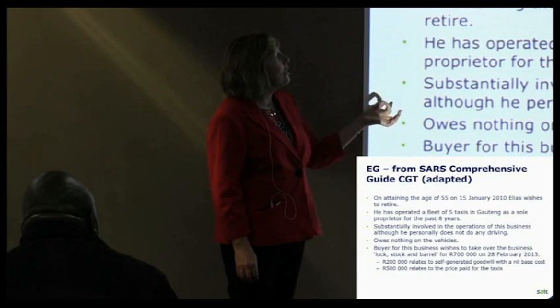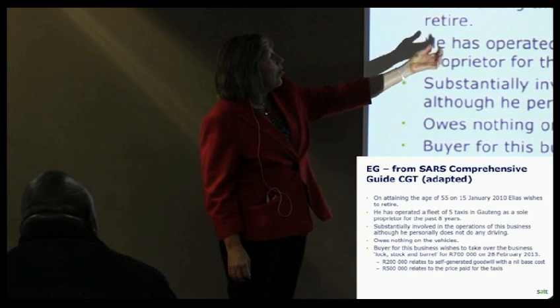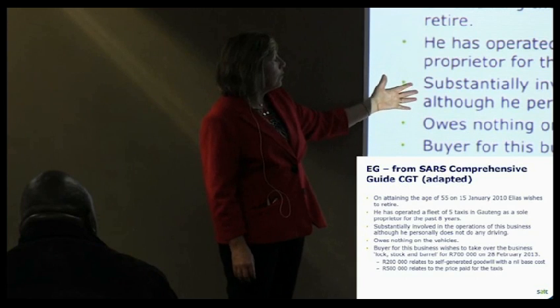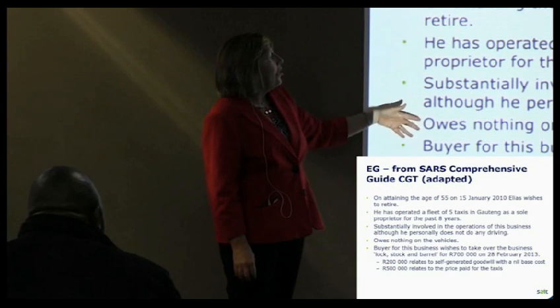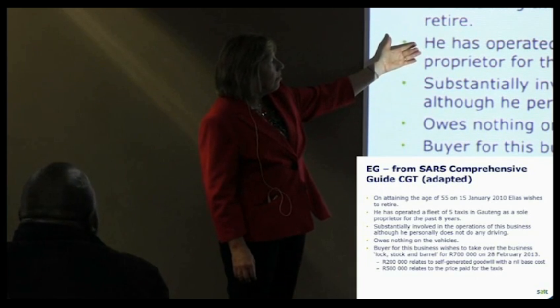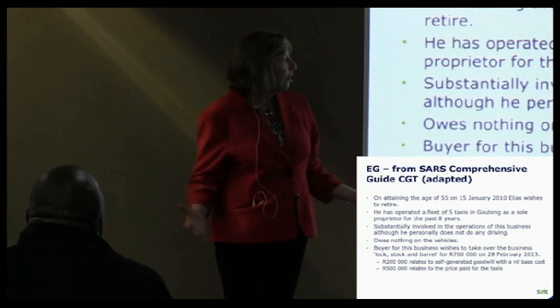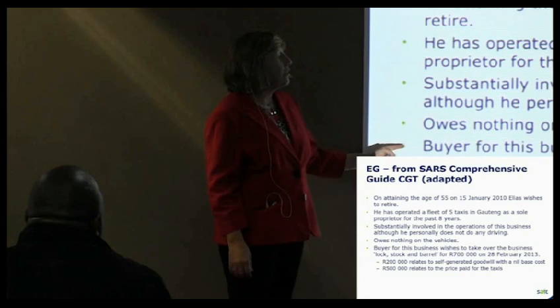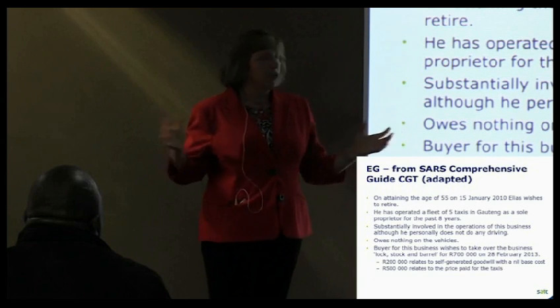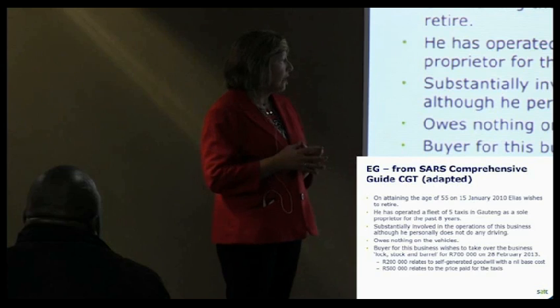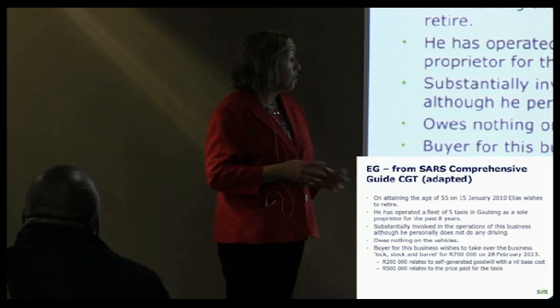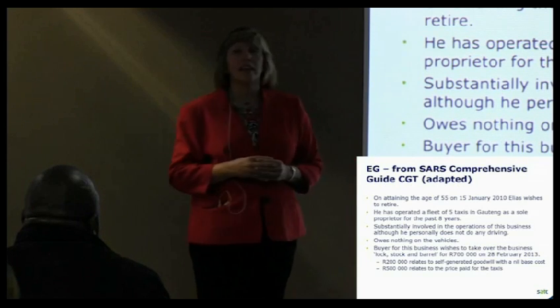The point is that he's reached the age of 55. He's been substantially involved in the operation of the business. He's got assets in the business. He's had this business for 8 years, so he's met that 5-year requirement. And now he's going to sell these assets as a going concern, lock, stock and barrel, for 700,000 rand. 200,000 relating to goodwill, 500,000 relating to the taxis.